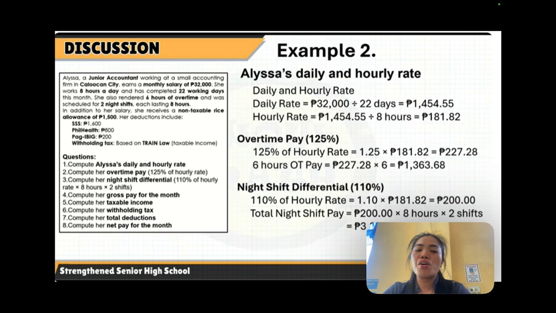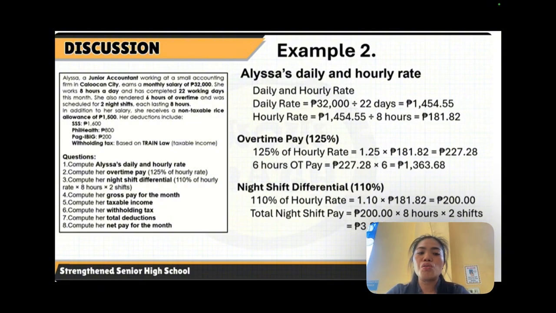So every overtime hour is equivalent to 227 pesos and 28 cents. Since she rendered 6 hours of overtime, we multiply 227 pesos and 28 cents by 6. That is 1,363 pesos and 68 centavos.